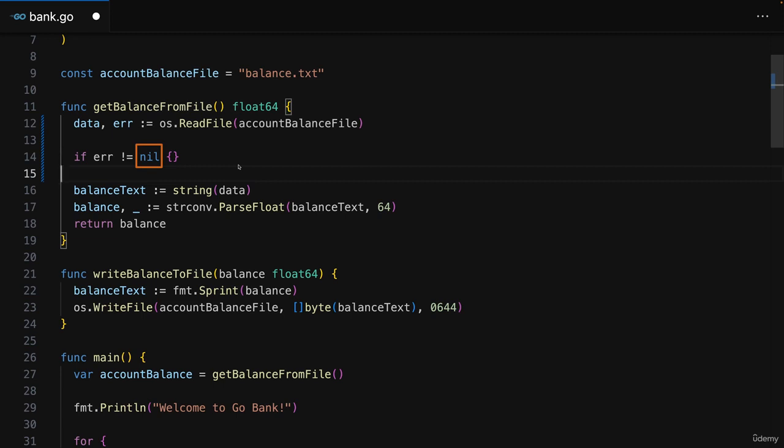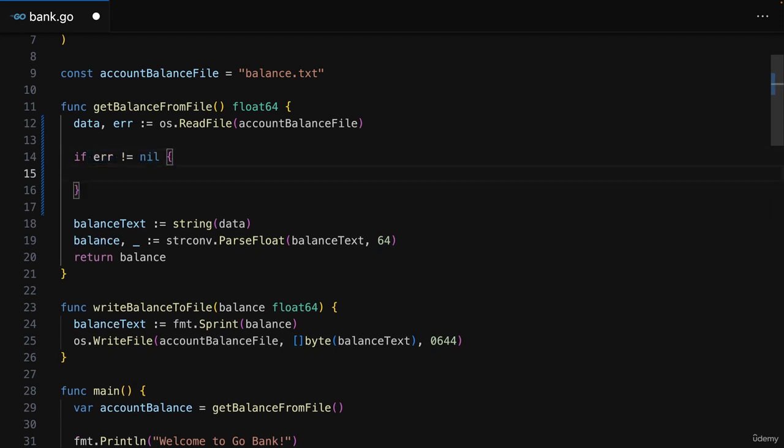It basically stands for the absence of a useful value, you could say. And error, this error thing here, will be nil if we have no error. So here, if we check if it's not nil, that means that we have an error, because error is not nil, which it would be if we had no error. And therefore, we can now use this if statement and its body to define the code that should run if something goes wrong with reading that file, because it maybe wasn't found.